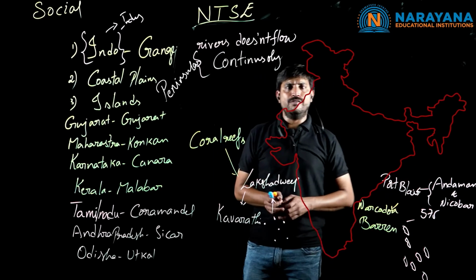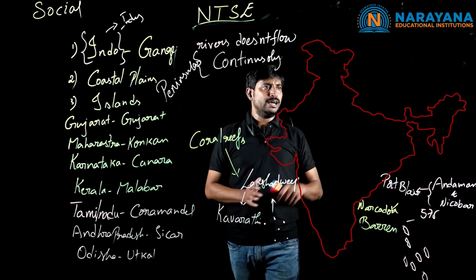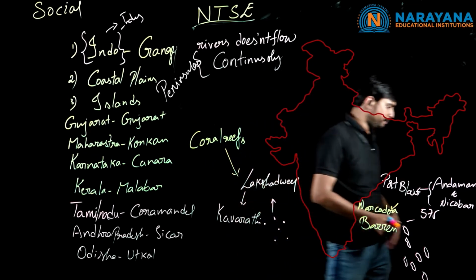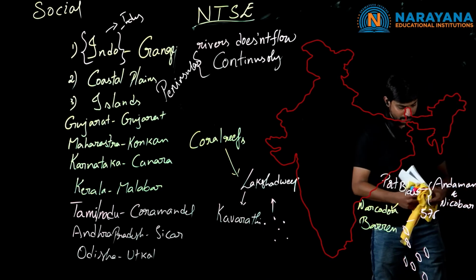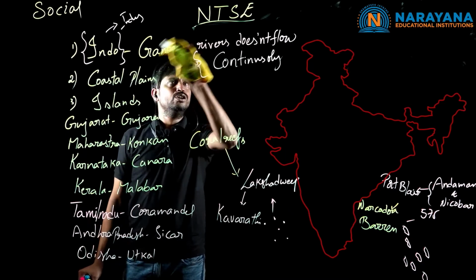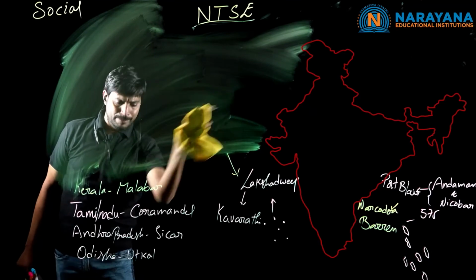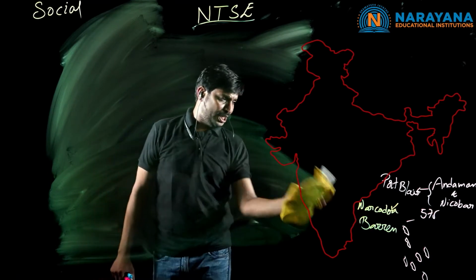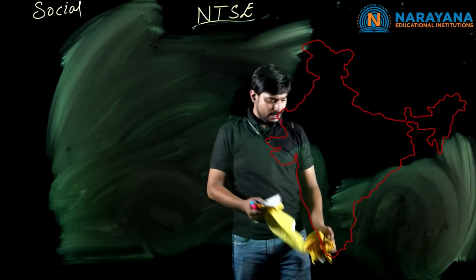So clear, children? Now we are going to write some important notes regarding the Indo-Gangetic plains, the coastal plains and also the islands. I request you to note down the points. Please place the heading, all of you, Indo-Gangetic plains. As these are small topics, they have been taken as a major topic. Once again, when we go through the map representation, we will mention some of the hilly regions here.